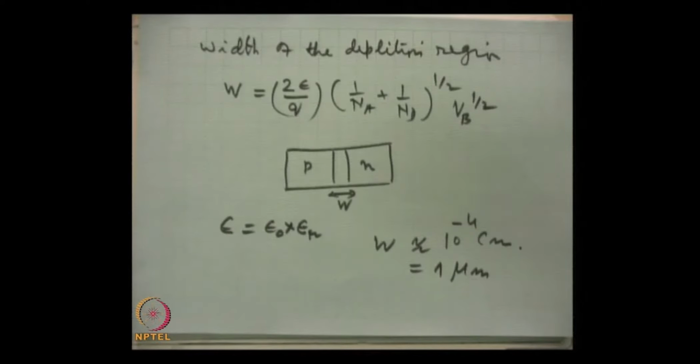Now, we continue and we talk about what happens when we bias the junction. By biasing, we mean we apply an external voltage. There are two possibilities.